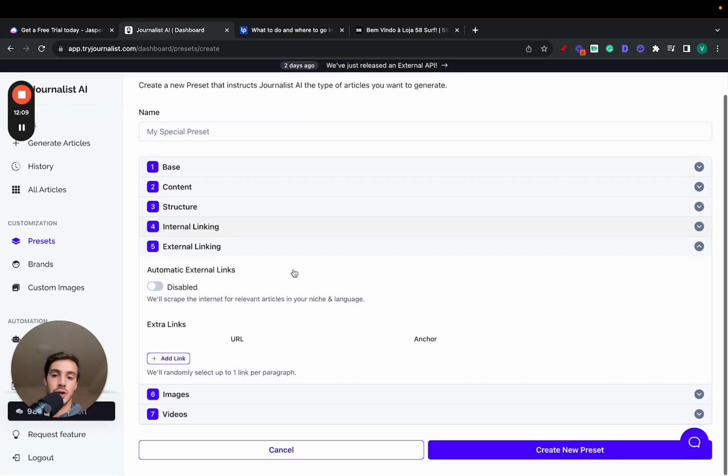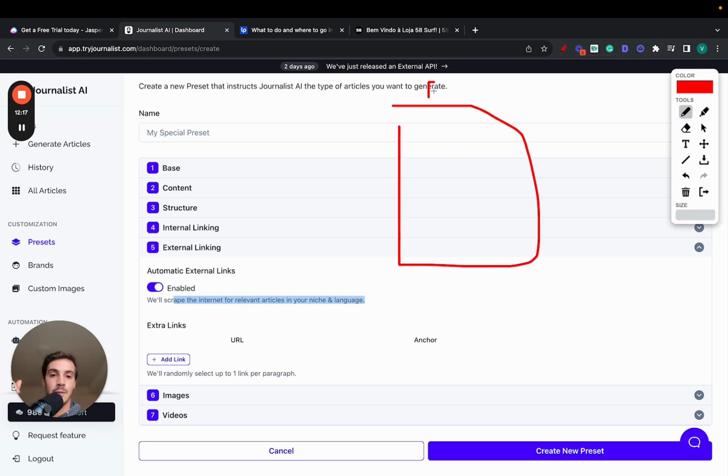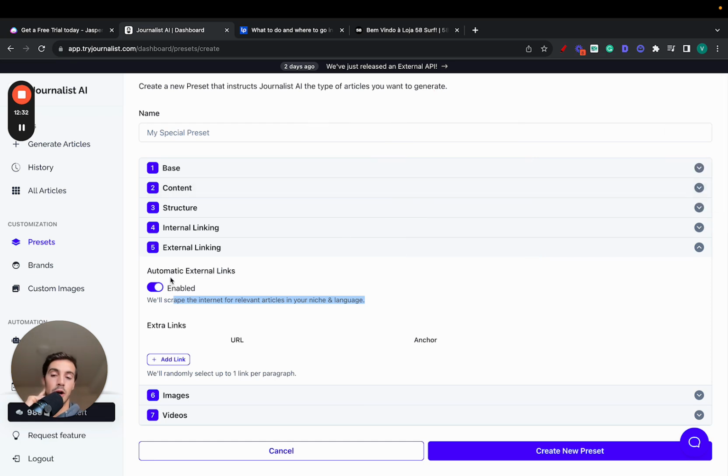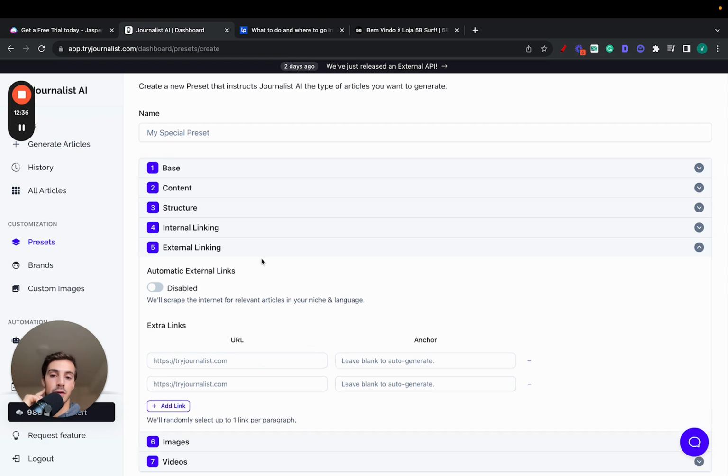Same thing goes for external linking, right? If we do this automatically, we'll scrape through the internet for relevant articles in your niche and language. So again, if your article is about finance, right, we'll figure out where's the best place to add an external link, and then link out to that site. If this is finance, most likely it's going to be TechCrunch, Investopedia, Wikipedia, or any other authoritative website in this niche, right? We'll automate this for you, or you can do it manually if you like. You can add your own links right here if you'd like, right?